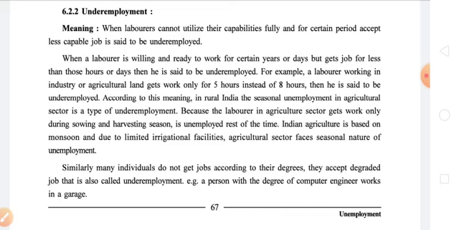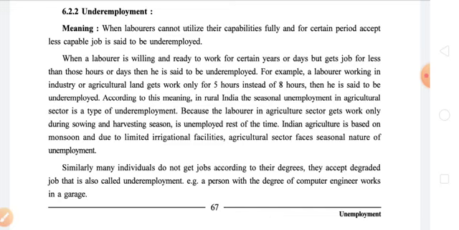Now let us discuss the reason behind this. The laborer in the agricultural sector gets work only during the sowing and harvesting season and is unemployed the rest of the time. As we all know, in the process of farming, laborers are needed only two times. First, when they are sowing, or planting the seeds into the earth. And secondly, in the harvesting season, when the crop is ready and they have to cut it and make it ready for the market. During these two times only, the laborers get work.